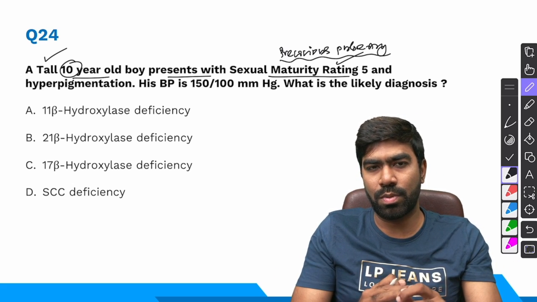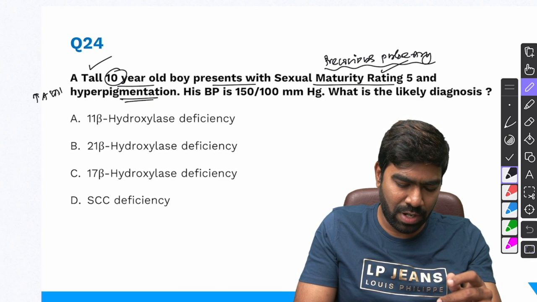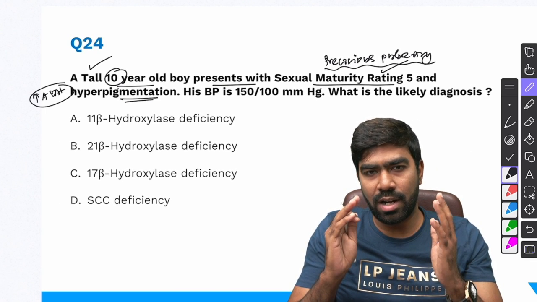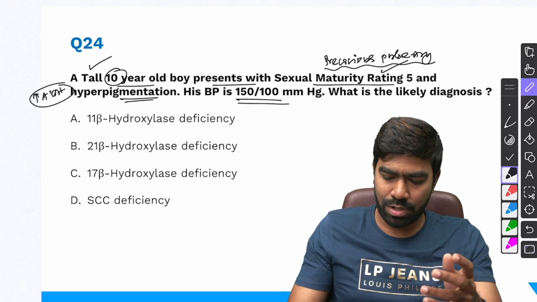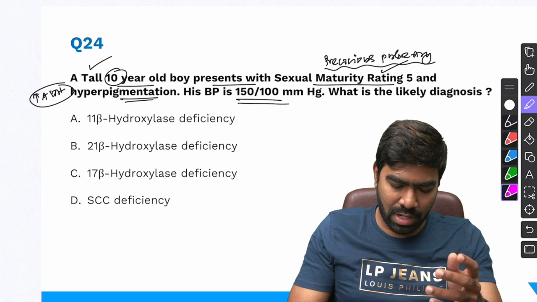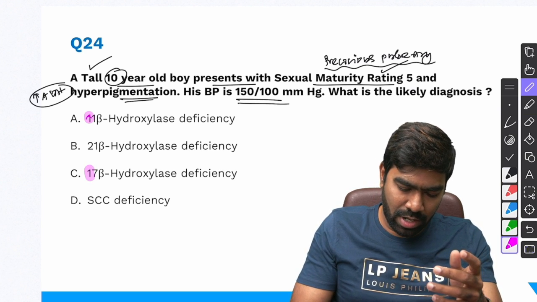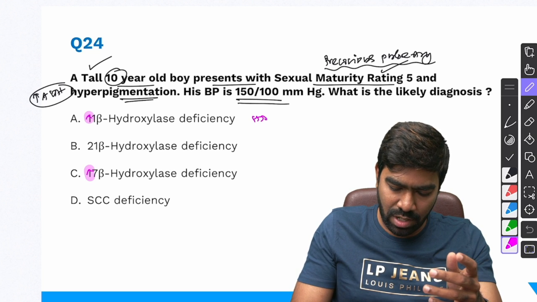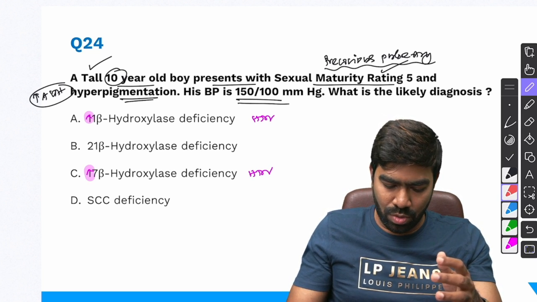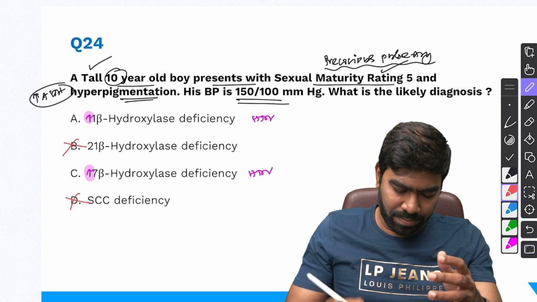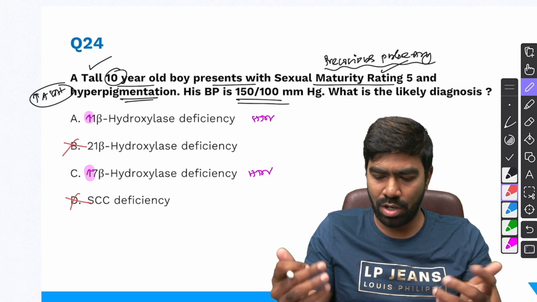Definitely it is precocious puberty, and hyperpigmentation possibly due to high ACTH clearly confirms that we are dealing with a case of congenital adrenal hyperplasia that causes hypertension and high adrenal androgen production. We have discussed so many times that if the first number is 1, that's associated with salt retention and hypertension due to excessive 11-DOC. The other two, 21 beta hydroxylase and SCC, side chain cleaving enzyme deficiency, are going to be associated with salt wasting only and not salt retention.